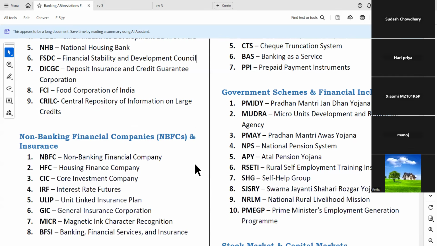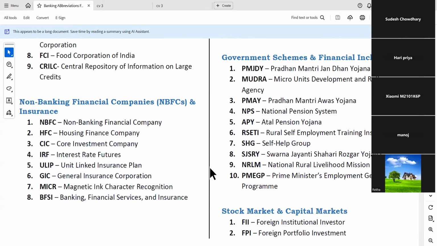Madam, please read. Yes, non-banking financial companies and insurance. First one is NBFC, non-banking financial company. Next one is HFC, housing finance company. Third one CIC, core investment company. Next one is IRF, interest rate futures.